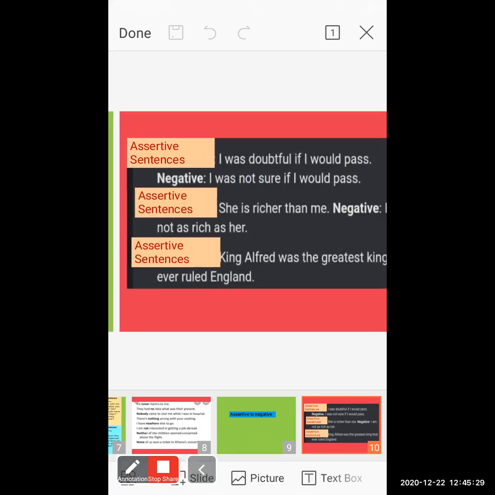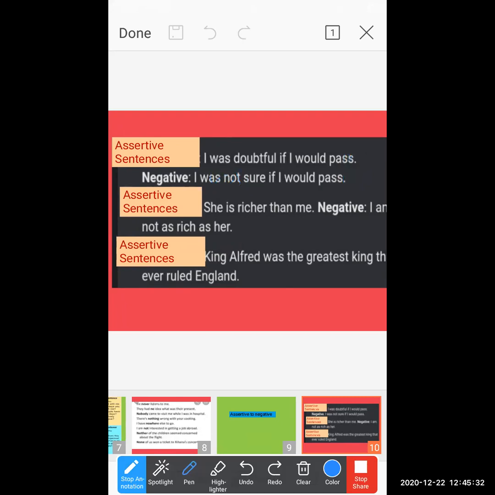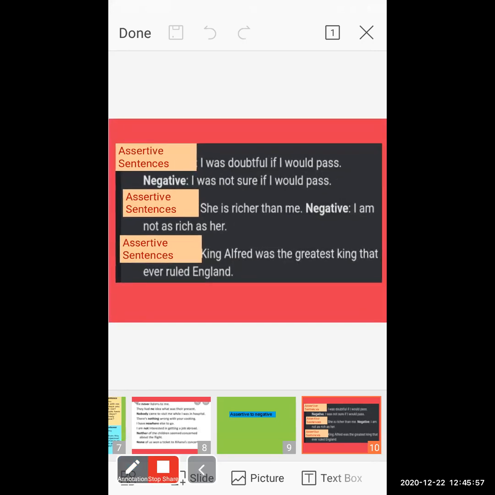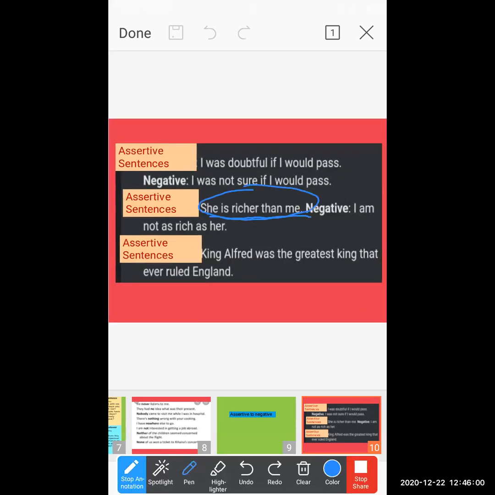She is richer than me. She is richer than me. This sentence comes under the assertive sentence. They are talking about a girl who is richer than me. Now this sentence we have to transform into negative. I am not as rich as her.